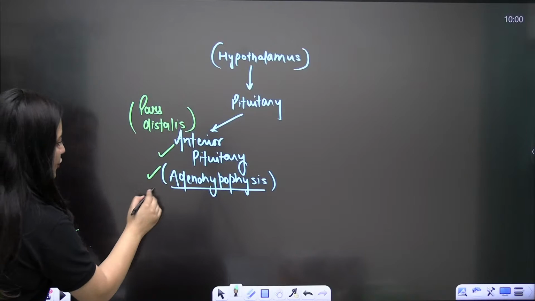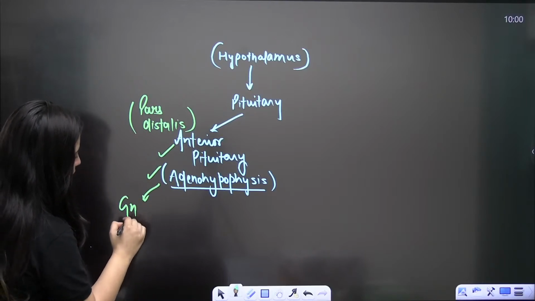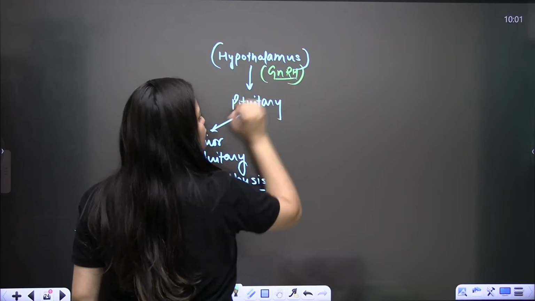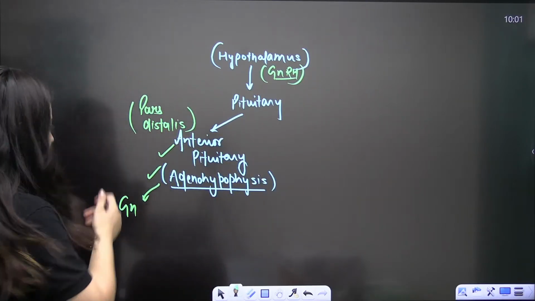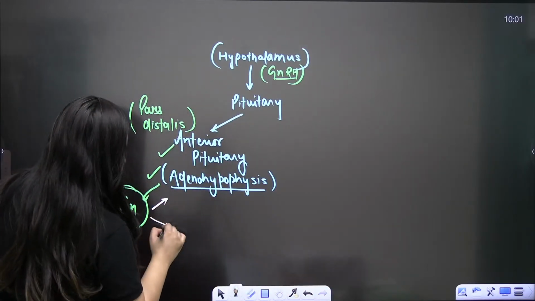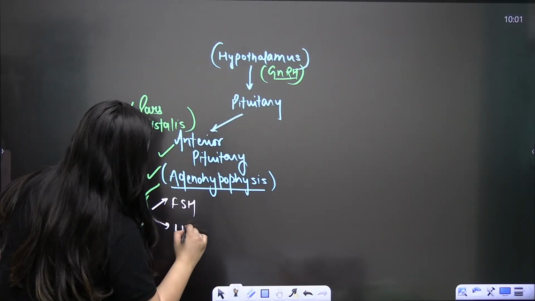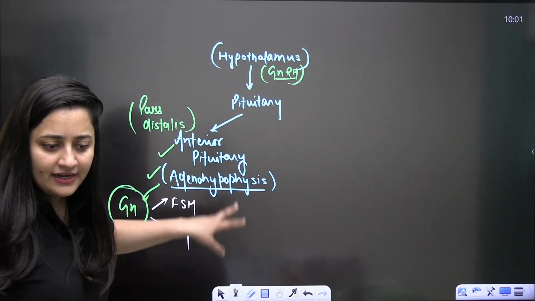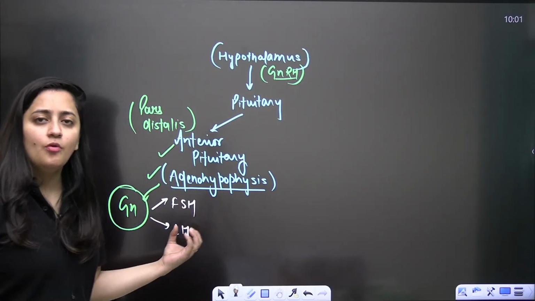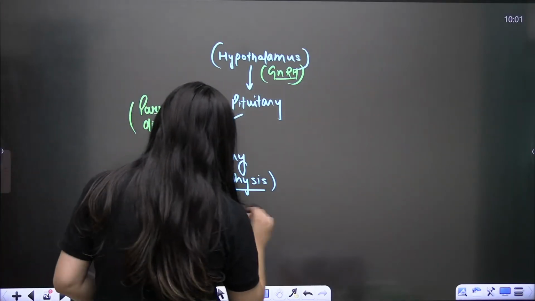So you know that it is going to release your gonadotropins. Your hypothalamus will release gonadotropin releasing hormone, GnRH. In response to that, the anterior lobe of the pituitary will release gonadotropins, which include FSH and LH, the follicle stimulating hormone and the luteinizing hormone.